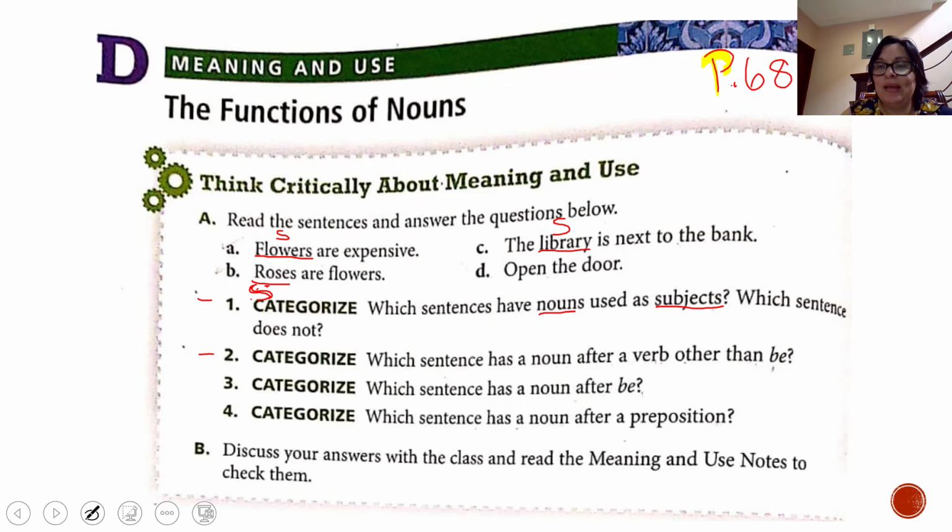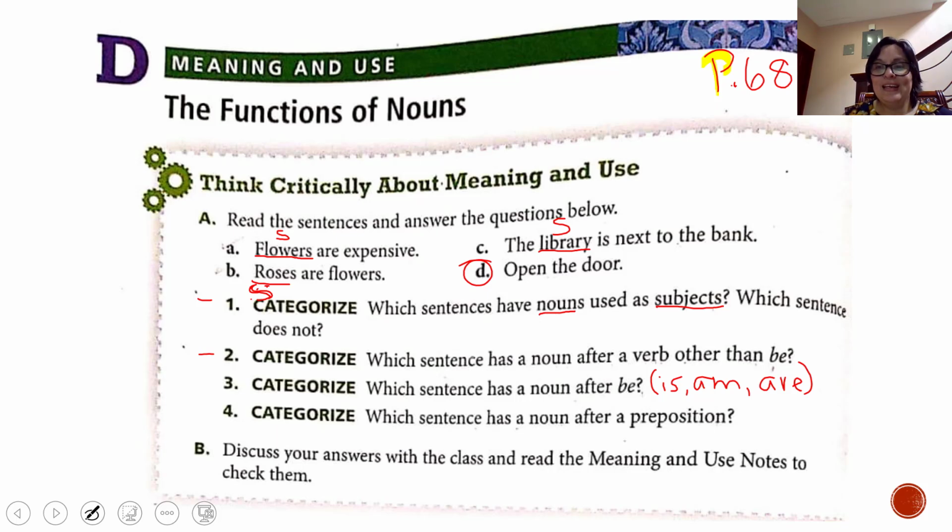Do you remember verb to be? Remember that verb to be is, in order, am, is, are. Okay, so which noun has another verb that is different from be? This sentence, right?